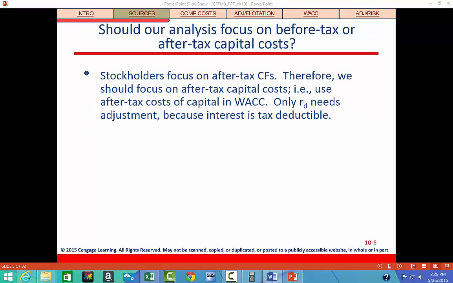And so the first question is, should our analysis focus on before-tax or after-tax costs? Well, stockholders are concerned mostly with the corporate cash flows that are available for their use, which are those cash flows available to pay dividends or to reinvest. Since dividends are paid from and reinvestment is made with after-tax dollars, all cash flow and rate of return calculations should be done on an after-tax basis. This really only affects the cost of debt.